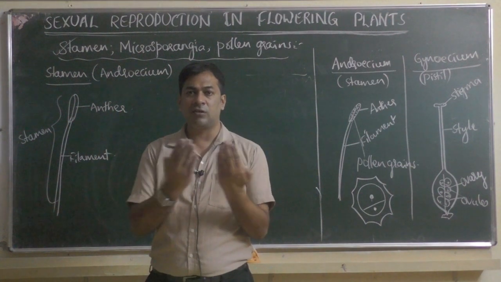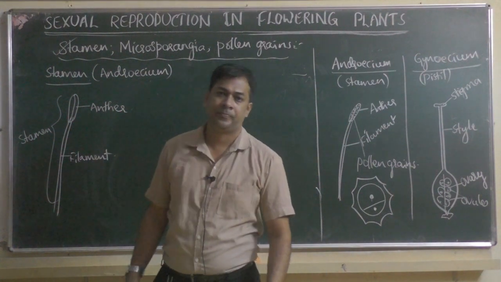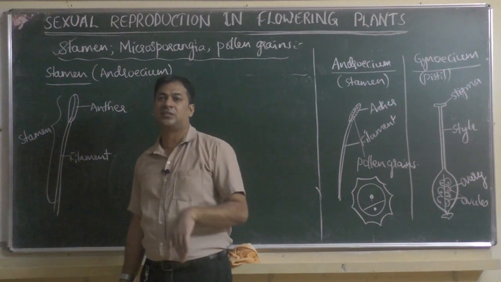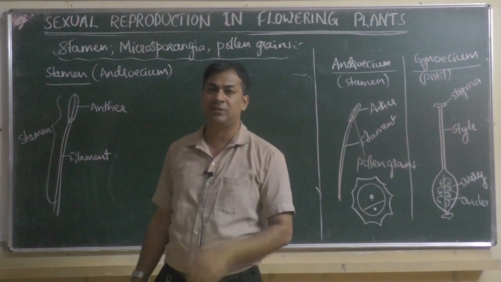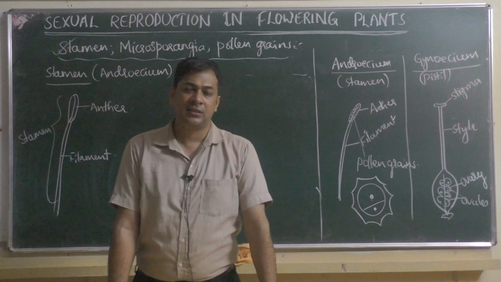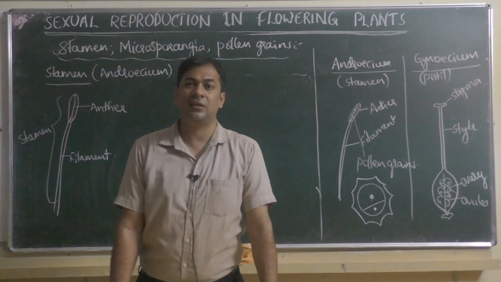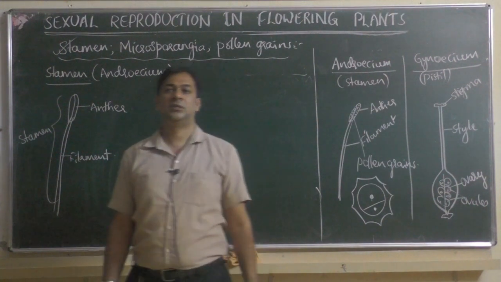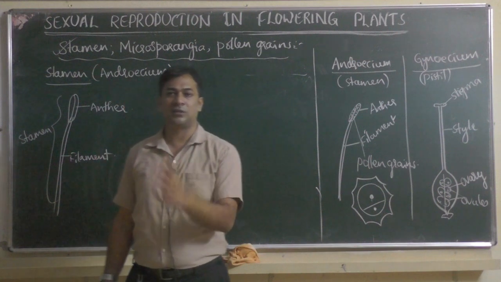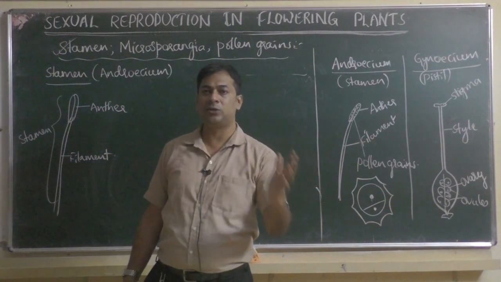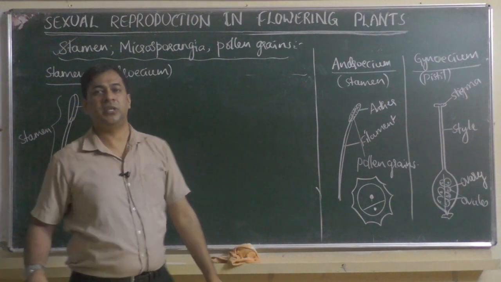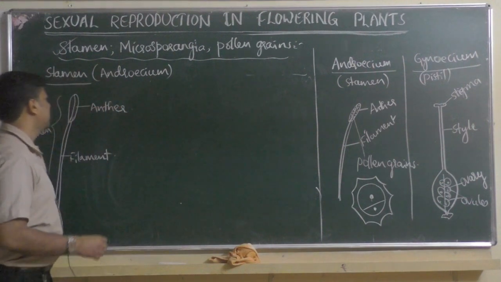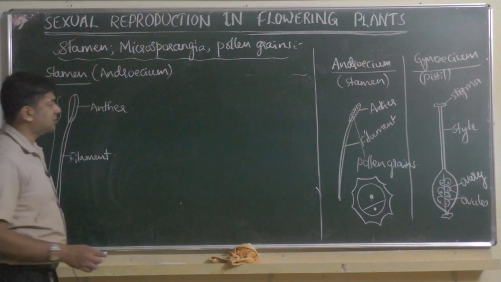You see that the color of each stamen is different, and the shape of each stamen and anther is different. This clearly indicates that there is a lot of variation in the structure of stamens, from one flower to another, from one plant to another. There will be variation in the stamen structure.